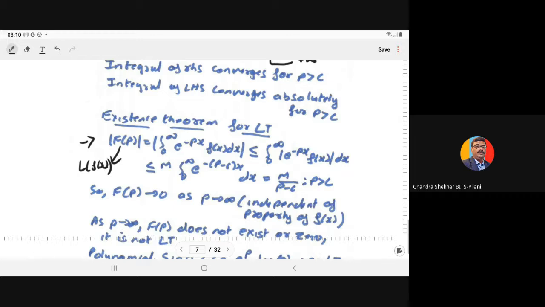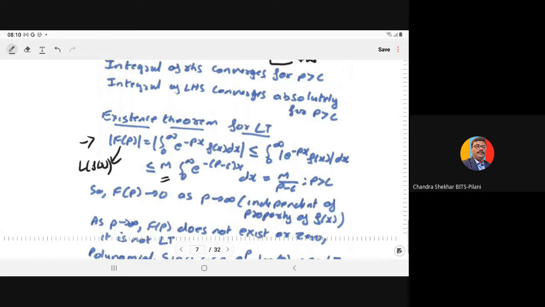And because we have just seen that this integrand is also less than M into e to power minus (p minus c)x, we write that here. So less than or equal to M, which you can take outside the integral, M into integral of e to power minus (p minus c)x dx, and its integration will be M upon p minus c for p greater than c. That is the necessary condition.